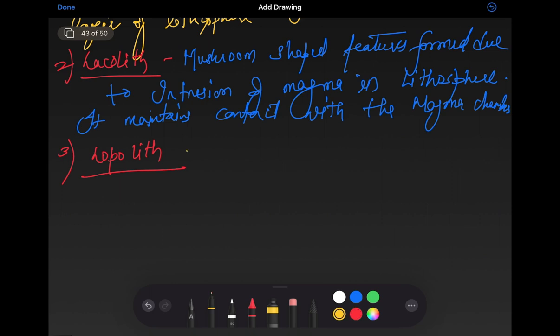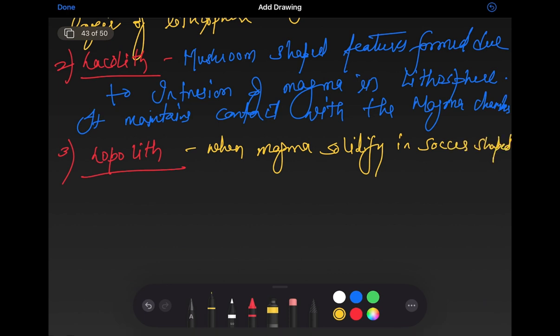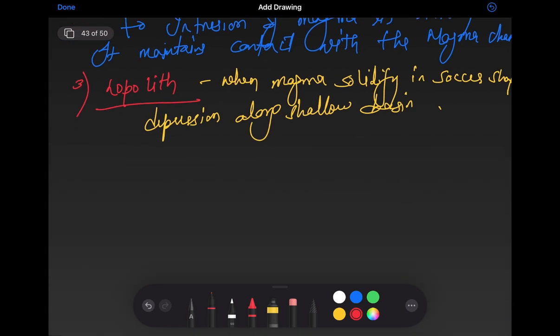Lopolith, when magma solidifies in saucer-shaped depression, long, shallow basin, resulted into the formation of lopolith.